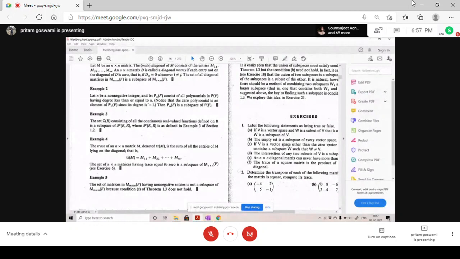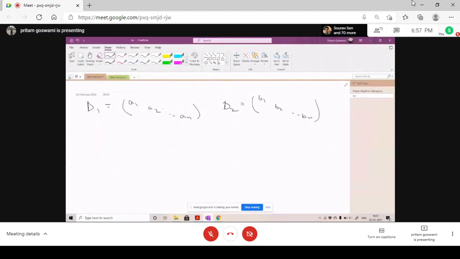Similarly, in vector spaces, if you consider two subspaces W1 and W2 of a vector space V, then W1 intersection W2 will always be a vector subspace of V. I'm not proving the theorem again, but if you're interested, you can check it. It's in the book.